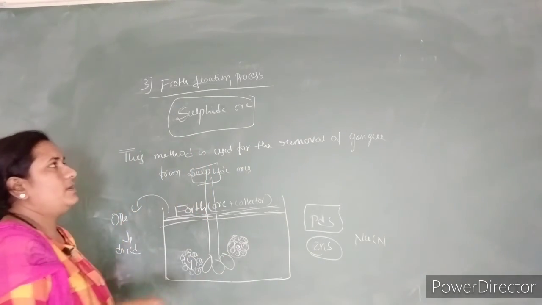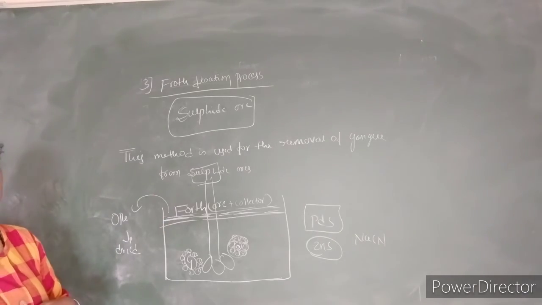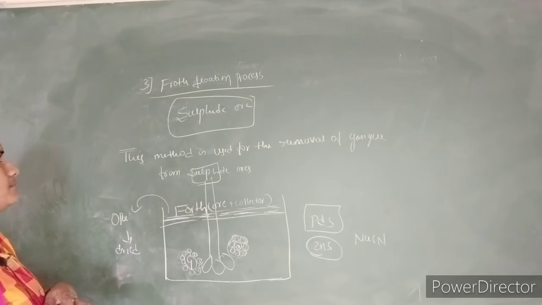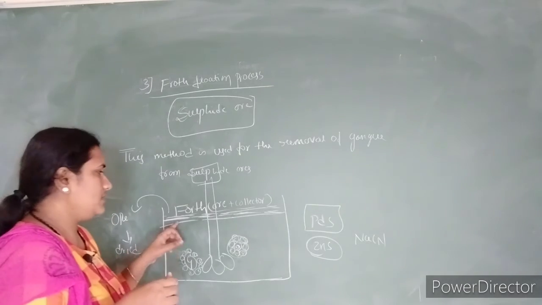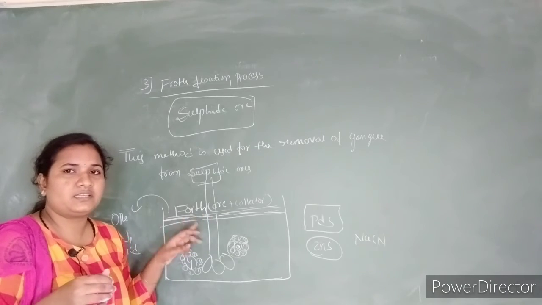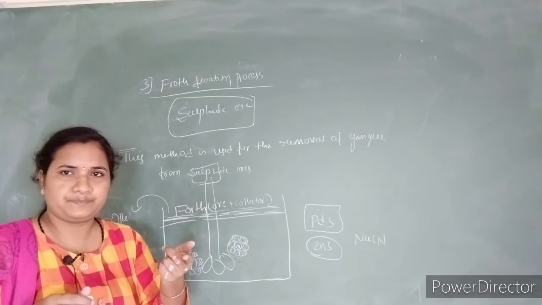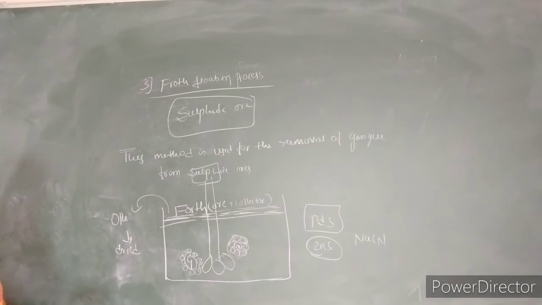In this way we do the purification of a mixture of two ores, or simply do the sulfide ore purification process with the help of the froth flotation process. Froth is always present at the above layer because it is lighter; froth is nothing but ore. So that is called the froth flotation process.